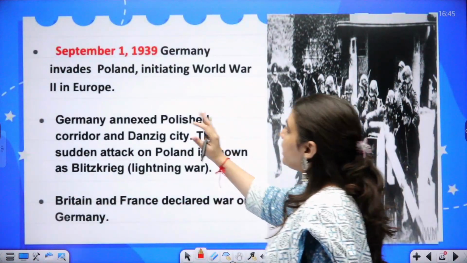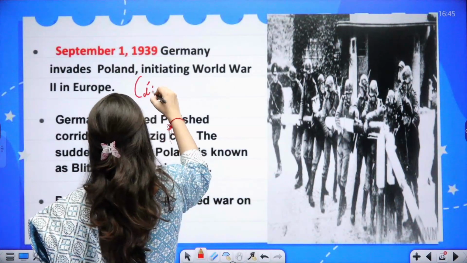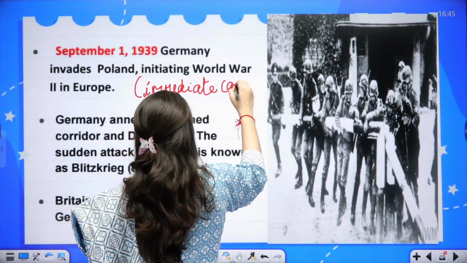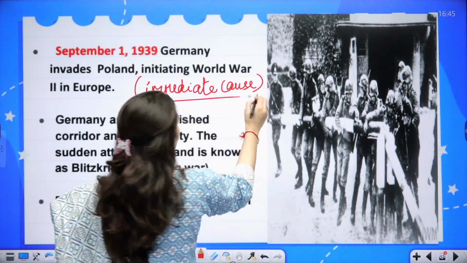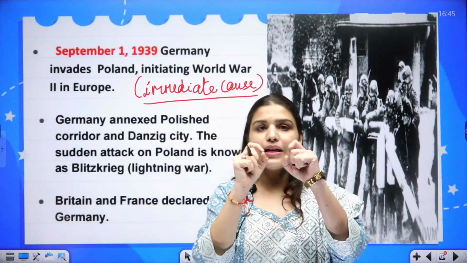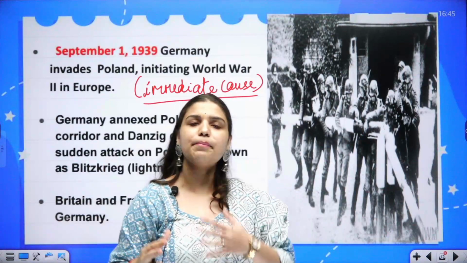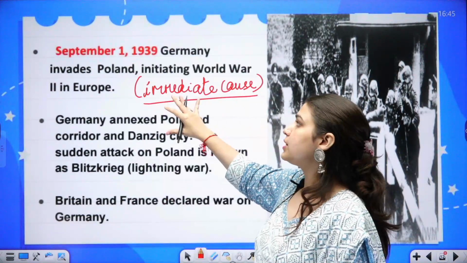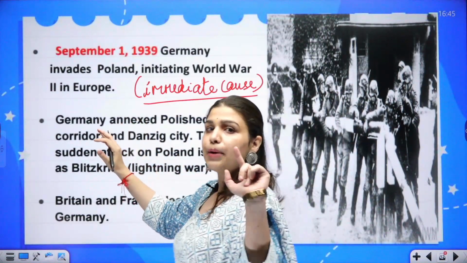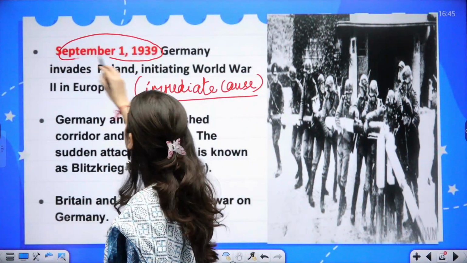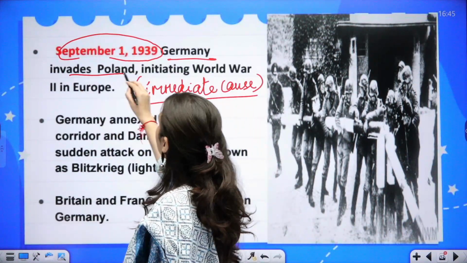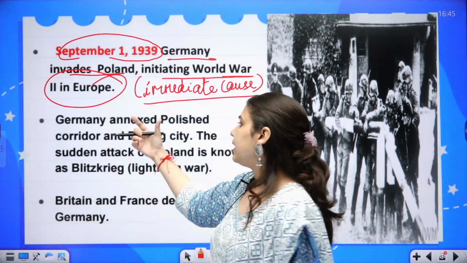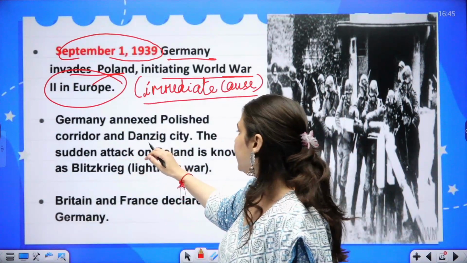Now moving on, this is the immediate cause. We have seen there were various events which led to this war. Whenever we study a war, there are various back-end reasons, but then there is an immediate cause, and this was the immediate cause. On September 1, 1939, Germany invaded Poland, initiating World War II in Europe. So Germany annexed the Polish corridor and Danzig city.